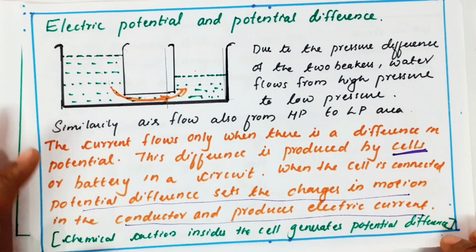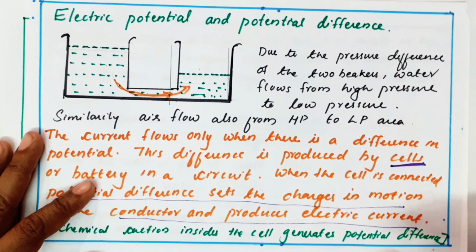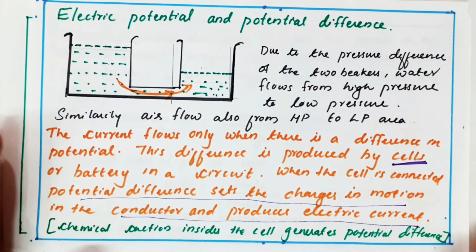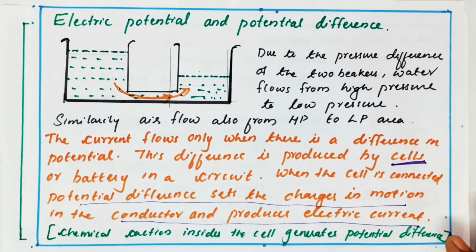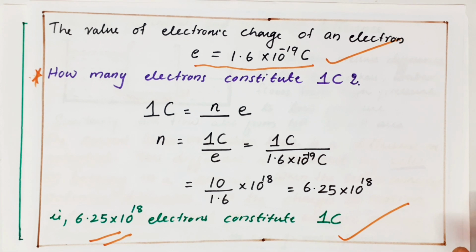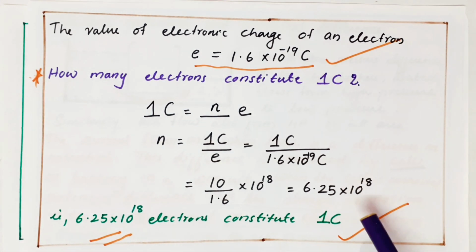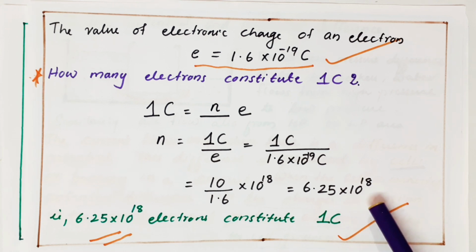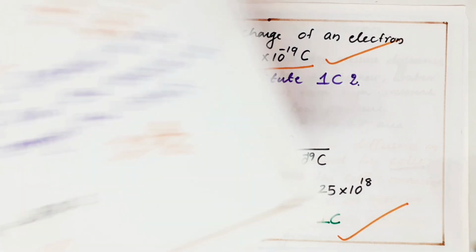Then we discussed the need for a potential difference. If you know this diagram, it is easy to understand because water flows from high potential to low potential. And remember this: charge of an electron is 1.6 into 10 power minus 19 coulombs, and 1 coulomb contains 6.25 into 10 power 18 electrons.